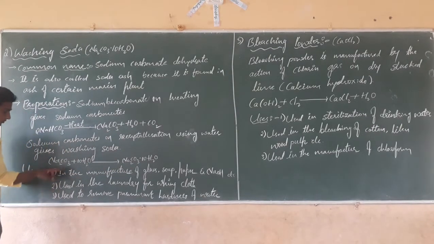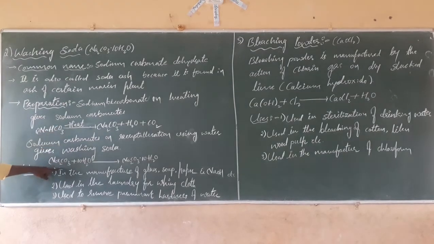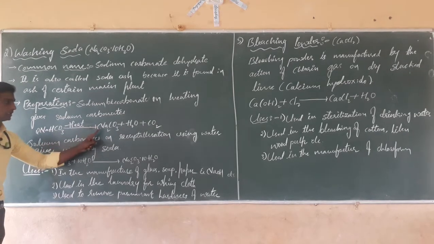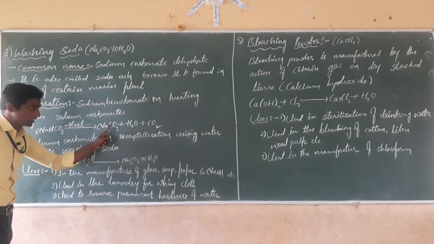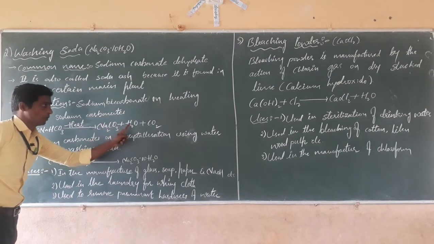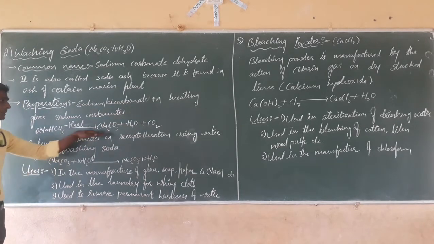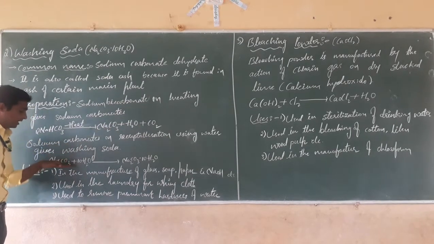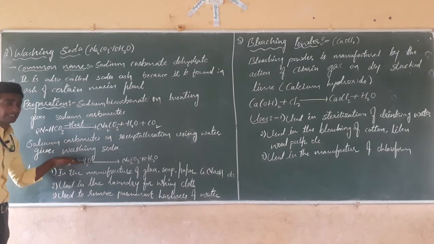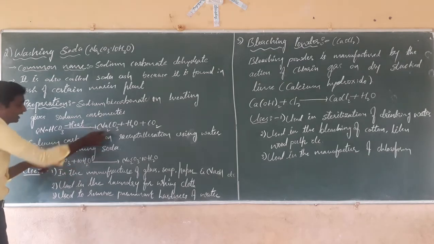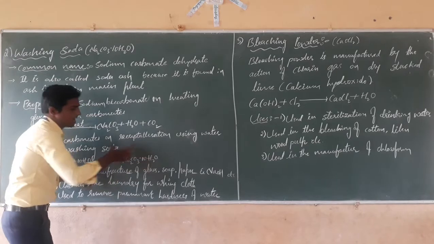First, on heating sodium bicarbonate we get sodium carbonate, and water and carbon dioxide move out. Then when we add 10 molecules of water, the recrystallization of sodium carbonate, we get washing soda.